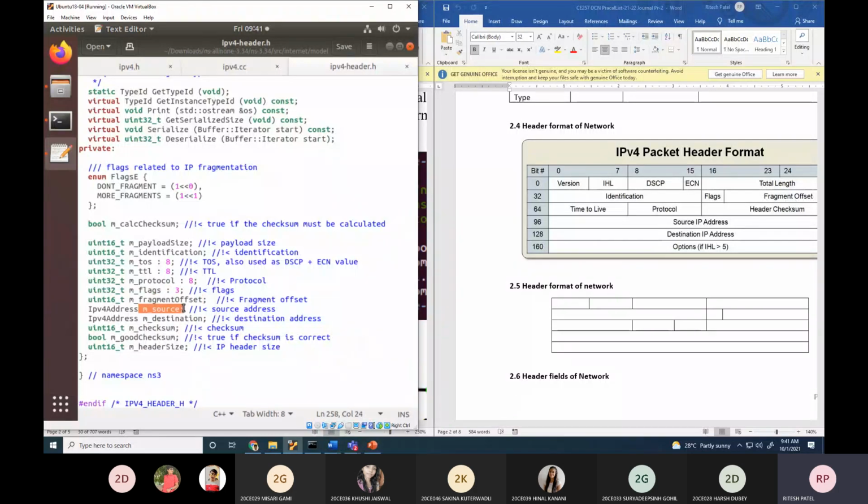IPv4 address, source and destination, that is source IP address and destination IP address. Checksum, that is the header checksum; good checksum is a part of calculation. And header size, that is the IHL, header length. So all those fields are implemented in NS3.